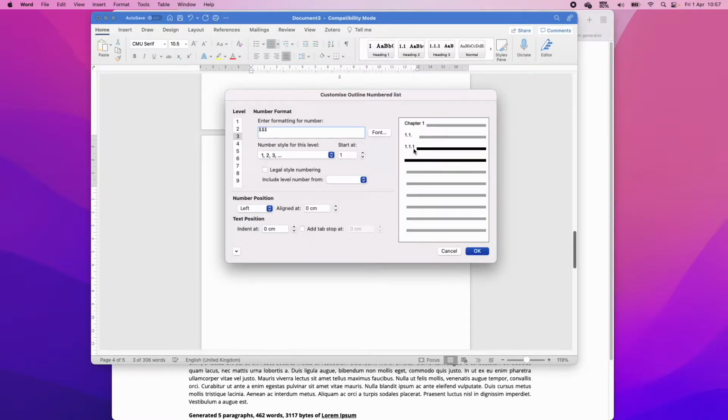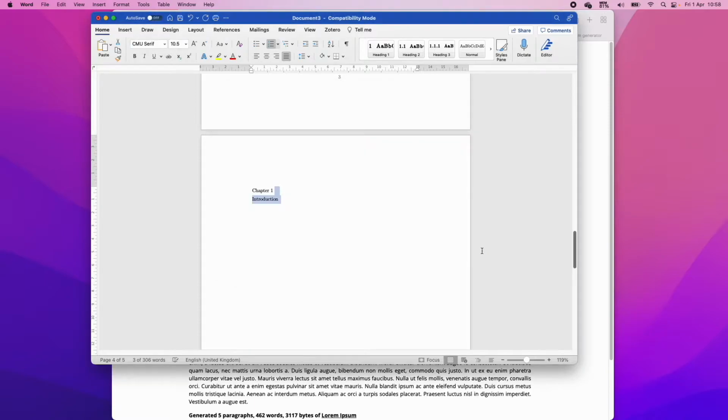Right. So this first one references the chapter. This second one references the second level, and then the third one is the current one that we're working on. So again, we're going to add a dot afterwards, so 1, 2, 3, 4, and so we've got this nice tabbing, and then we're going to click OK.